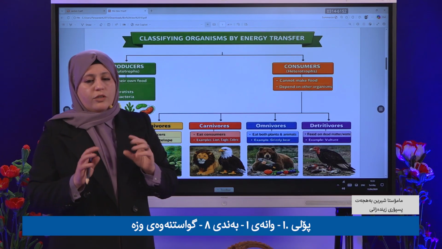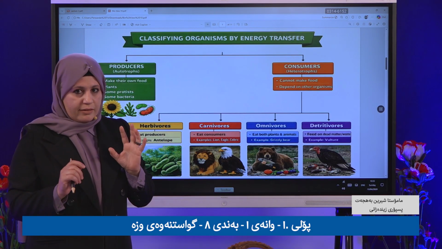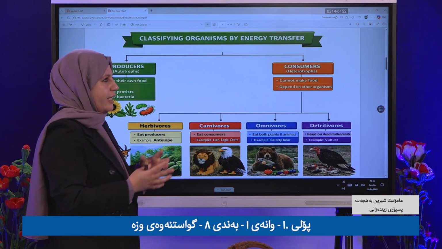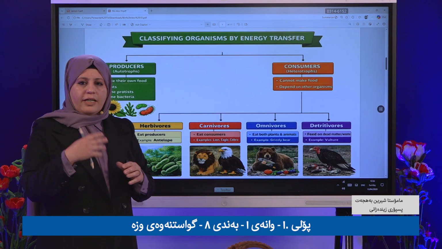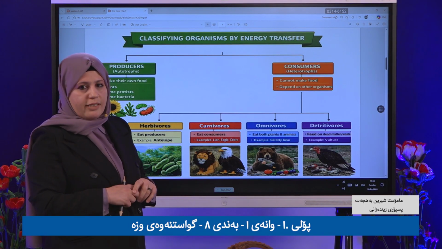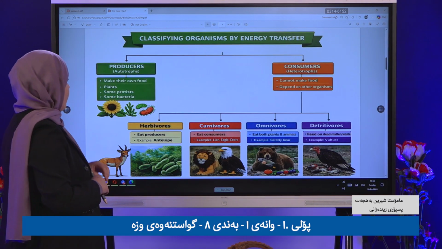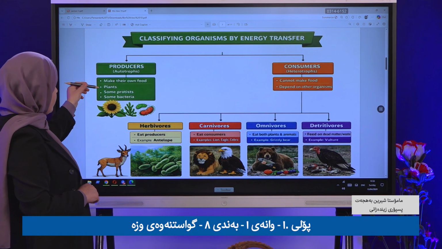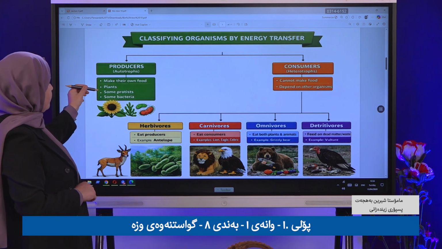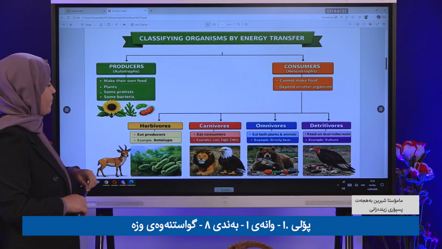The best example of a producer is what? The plant, which captures sunlight and makes food by a process called photosynthesis. Plants make their own food, and so do some protists and some bacteria.